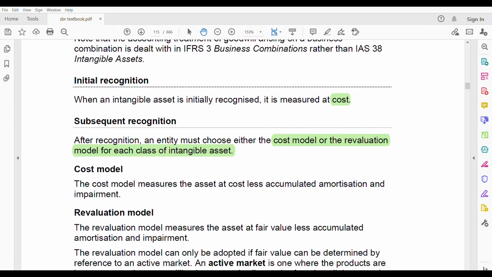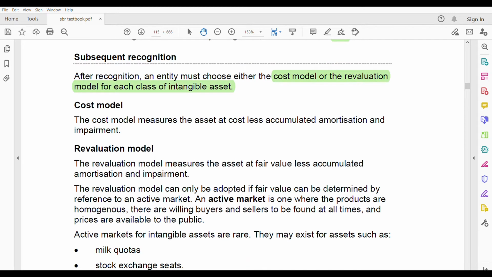Now let us go into the cost model and the revaluation model in detail. If it's a cost model, it is cost less accumulated amortization. It's not depreciation here because this is intangible. For intangible, it is amortization, and also impairment. For impairment, we have a separate standard, IAS 36. They'll be going into detail, but you should know this. What you should know here is cost less amortization less impairment in the cost model. When it comes to the revaluation model, it is the fair value less accumulated amortization and impairment. Here also you will have amortization and impairment, but on the fair value.